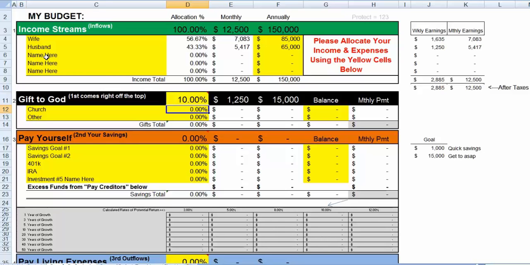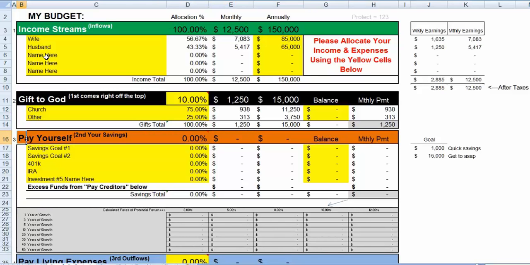to these two categories. The first one is church. Let's say we give 75% of this 10% categorized amount to the church, and the remaining is other types of charities, which can be heart, cancer, homeless shelter, however you want to give out your money, that's up to you. But here it just automatically, as we put these category percentages in, it breaks it out and gives you a rough estimate. Well, this isn't exact, but it gives you an estimate of your budget of what you intend to give in the way of charities.